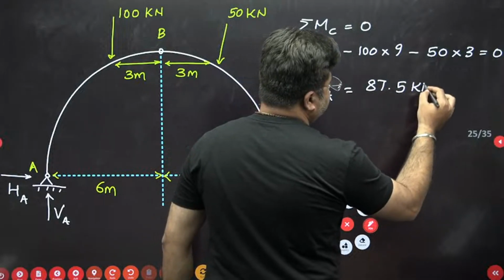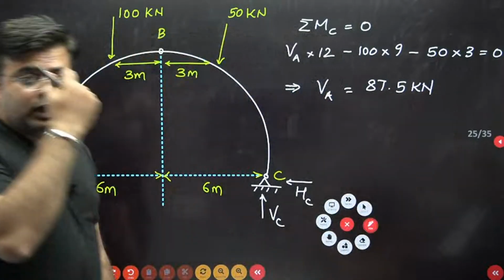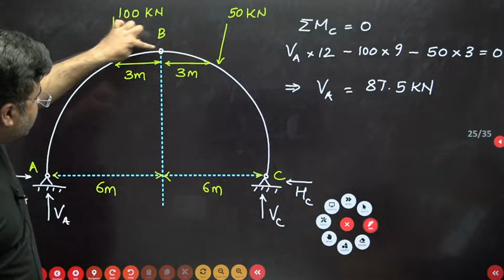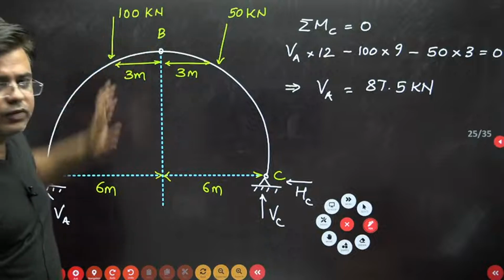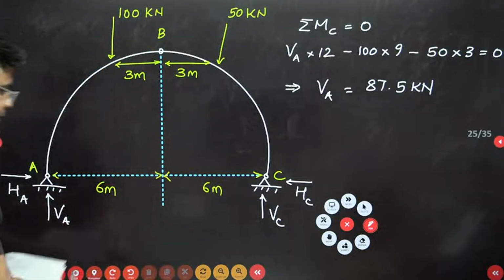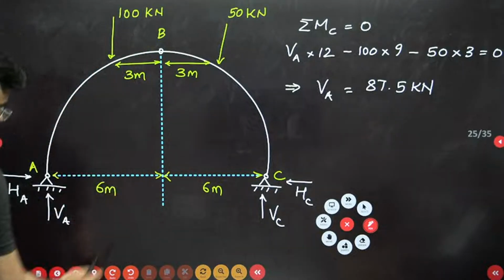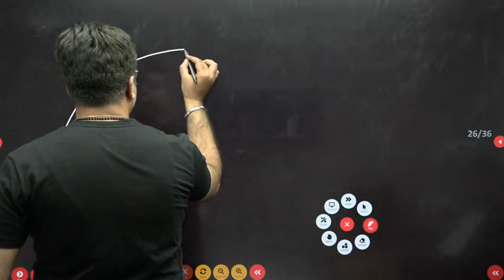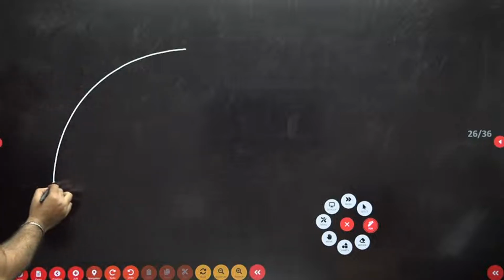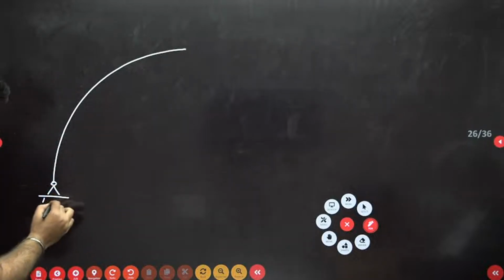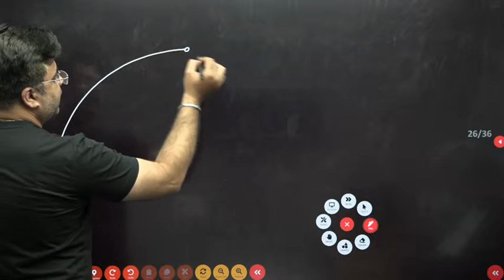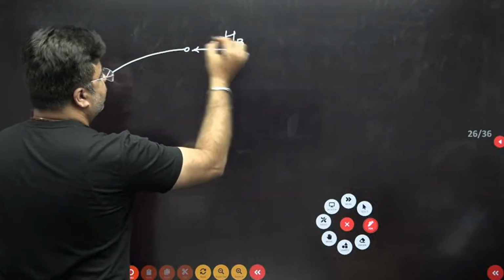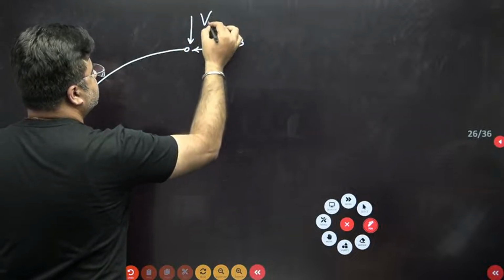Once you have calculated VA, in order to calculate the horizontal reaction at B, you can just consider this portion AB of the arch and draw the free body diagram. This is the portion AB of the arch. At B there is an internal hinge, so you have one horizontal reaction at B and one vertical reaction at B, this is VB.